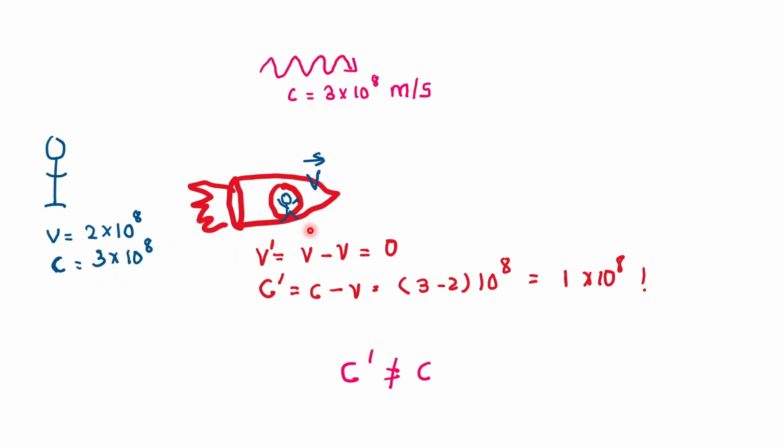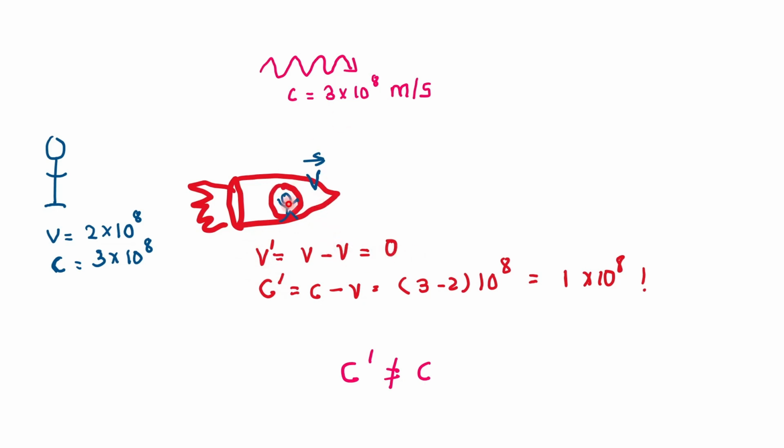If you had a friend who was traveling in a rocket or a space shuttle with a very high speed, in your frame of reference, he's traveling in the same direction as the light beam with the speed of 2 into 10 to the power 8 meters per second. Now, if we apply the Galilean transformation laws, which we just looked into a couple of minutes ago, first of all, in his own frame of reference, his speed is zero, v minus v is zero.